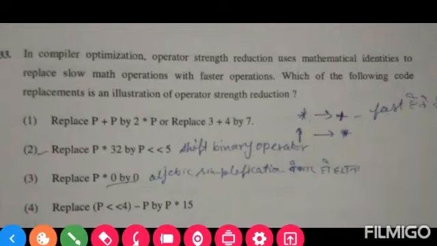Next question, in compiler optimization, operator strength reduction uses mathematical identities to replace slow math operations with fast operations. Which of the following code replacement is an illustration of operator strength reduction? And the correct answer is option 2.